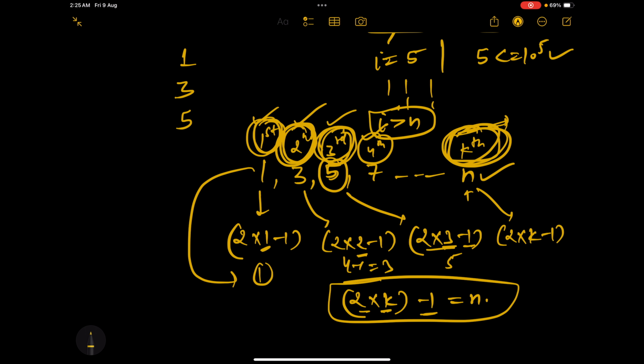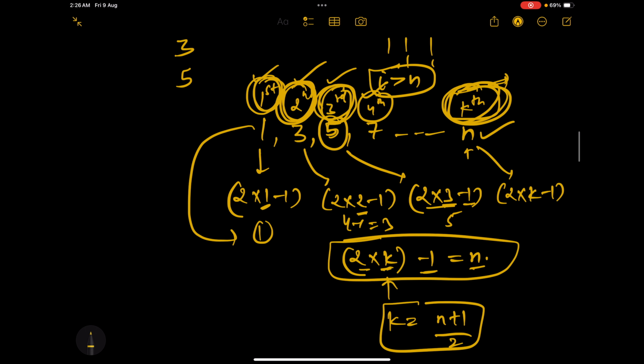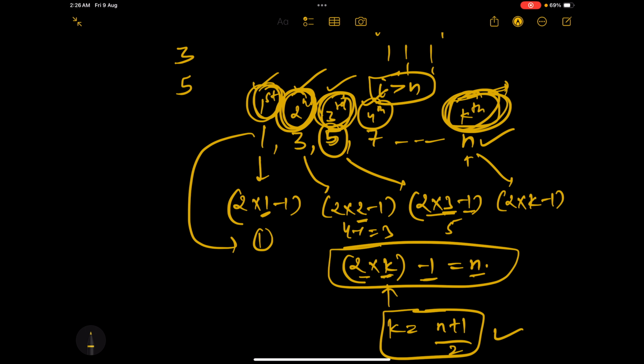So at this time, we are considering that at the kth iteration, the value would be n. Whose value? I's value, right? So now we have to calculate the value of k. So k would be n plus 1 upon 2. Got it? So how many times will this for loop run? This will run k times, right? Because we assumed that at the kth iteration, guys, see carefully, this is extremely important, the value of I will be n.